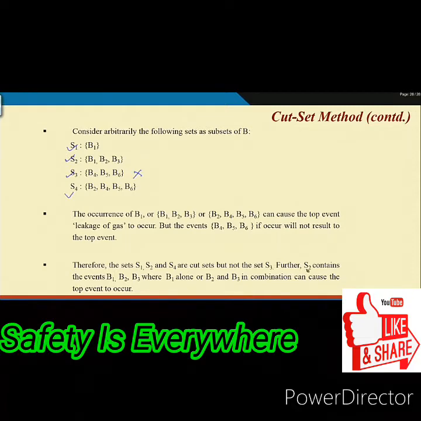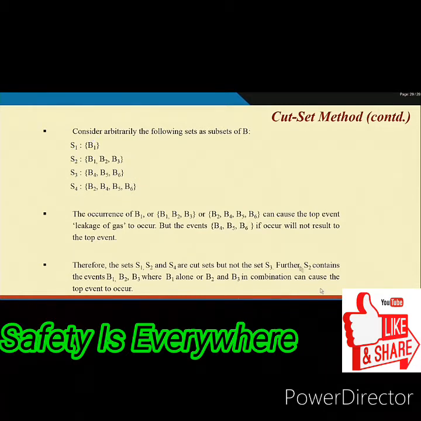I told you that here this must occur, and here in S2 you have to see whether all 3 are required to occur or maybe another combination will help. Similarly S4. So that is what I want to discuss now.